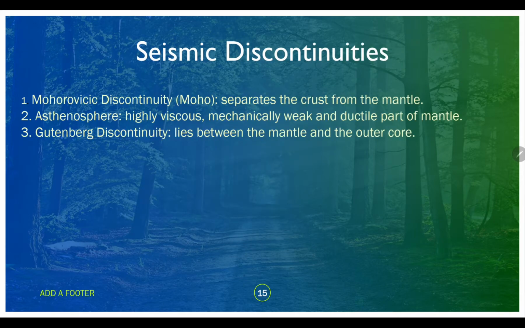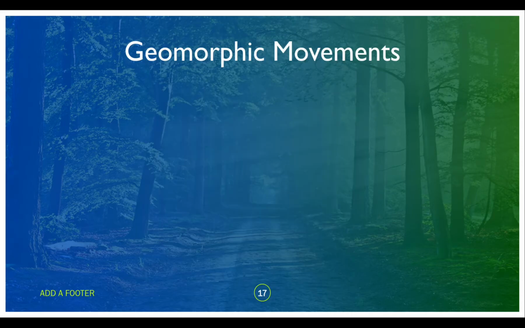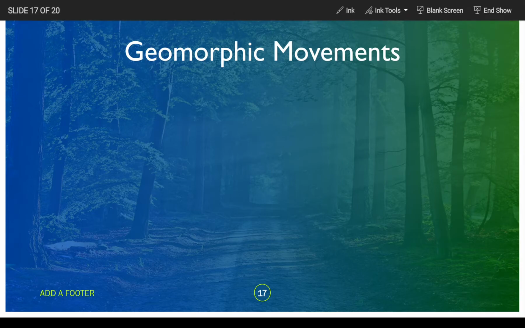Then you should also remember the Mohorovicic discontinuity, which is between the crust and the mantle, and the Gutenberg discontinuity, which lies between the mantle and the outer core. Next, the earth's magnetic field. After seismic waves, you need to understand the earth's magnetic field. In this we have concepts like the magnetic field.